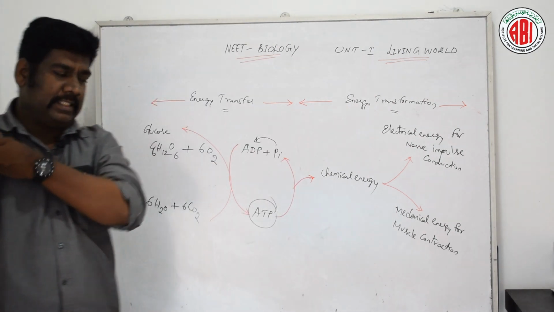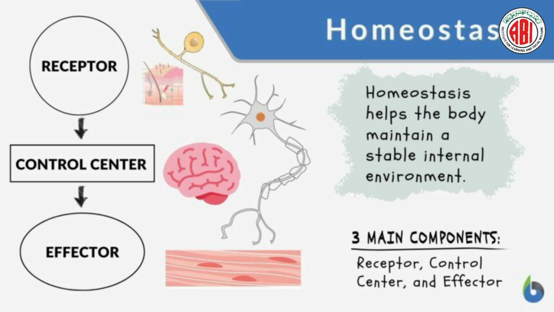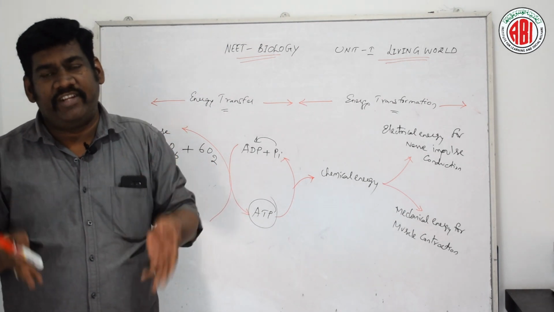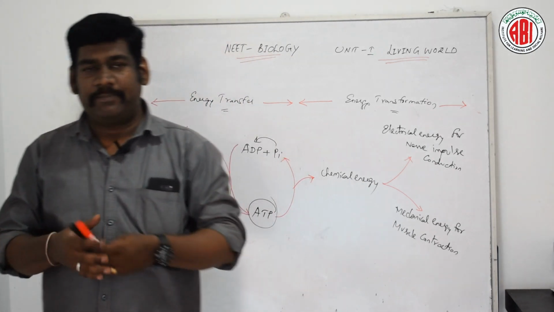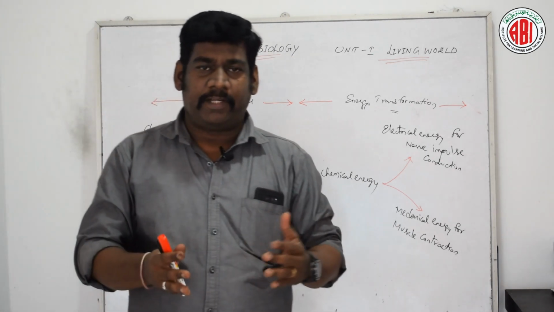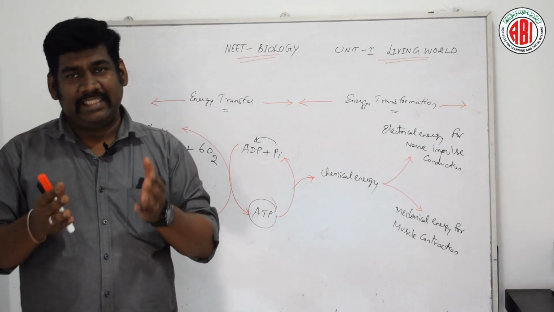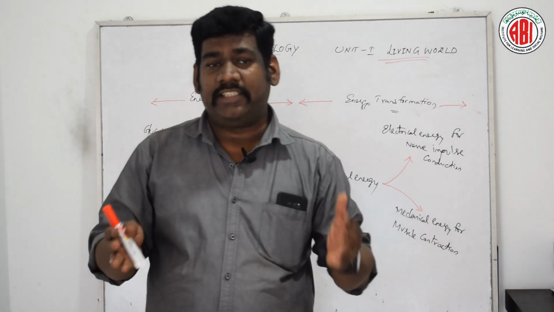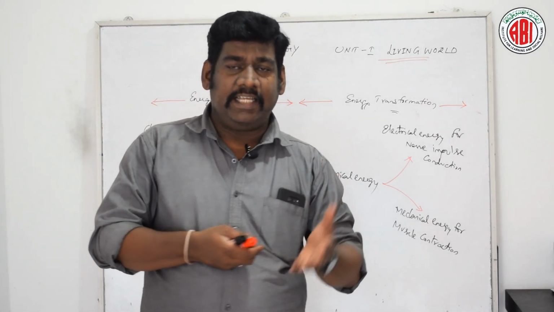Now let us discuss a few more terms which are related to living organisms, like homeostasis. Homeostasis is the maintenance of a constant internal environment or steady state of the living organism. Say for example, this could occur in the blood plasma, hemolymph and extracellular fluid. Homeostasis is necessary for the living organism, and it gives the balance for the living organism to survive. The term homeostasis was first coined by Walter Cannon in the year 1929.